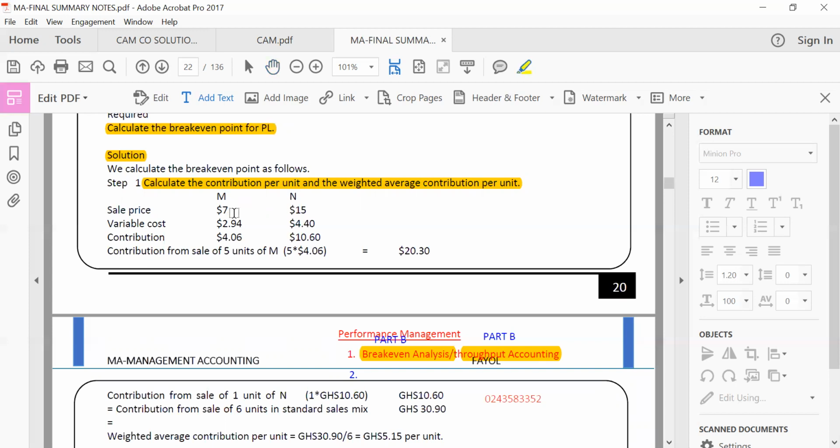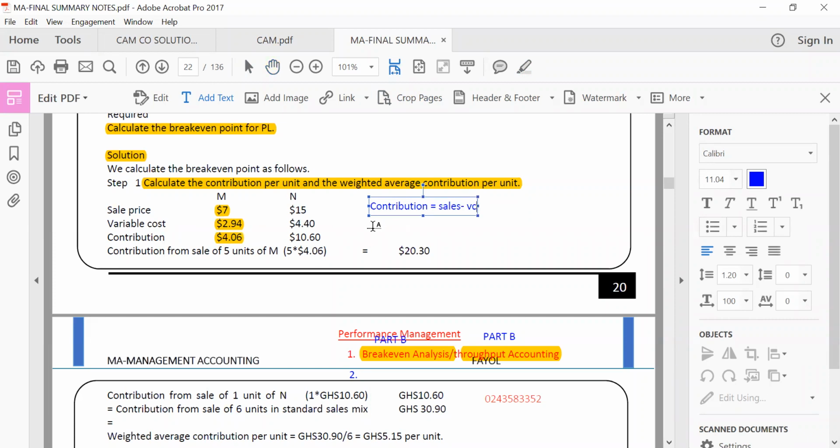In the case of product M, the sales value was 7. The variable cost was 2.94. When you take the variable cost from the sales value, you get the contribution. You can do that wherever you are. 7 minus 2.94 will give you 4.06. So we indicated that in calculating, contribution is equal to sales minus variable cost. Yes, that is it.